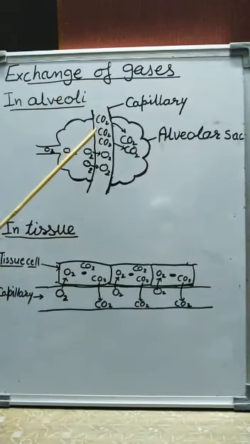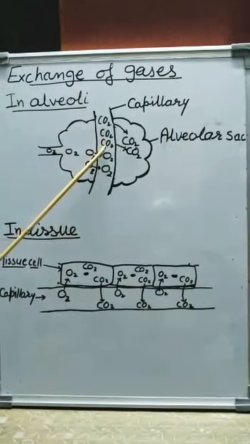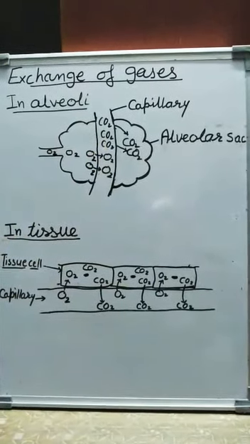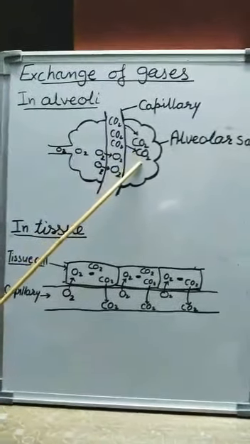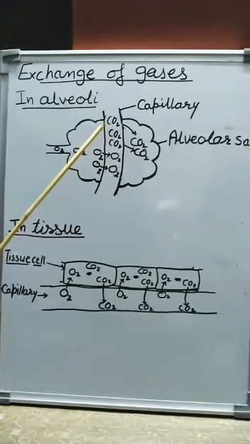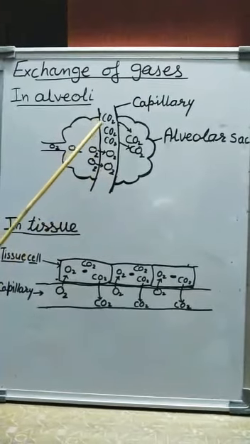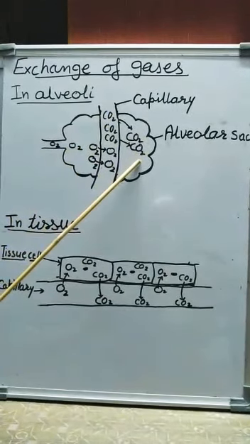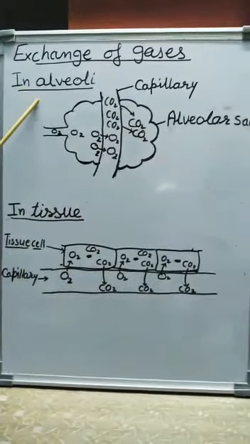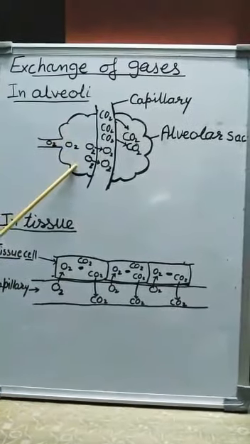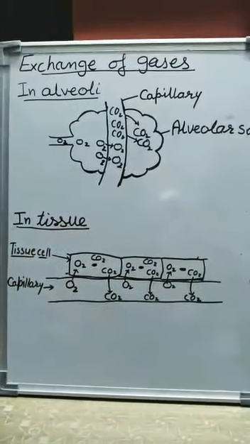The blood capillary brings carbon dioxide rich blood, and as carbon dioxide has more concentration in the capillary, it moves out of the blood capillary into the alveolar sac. So oxygen enters the capillary and carbon dioxide comes from the capillary to the alveolar sac. In this way, gaseous exchange takes place in the alveolar sac, and that carbon dioxide we exhale.